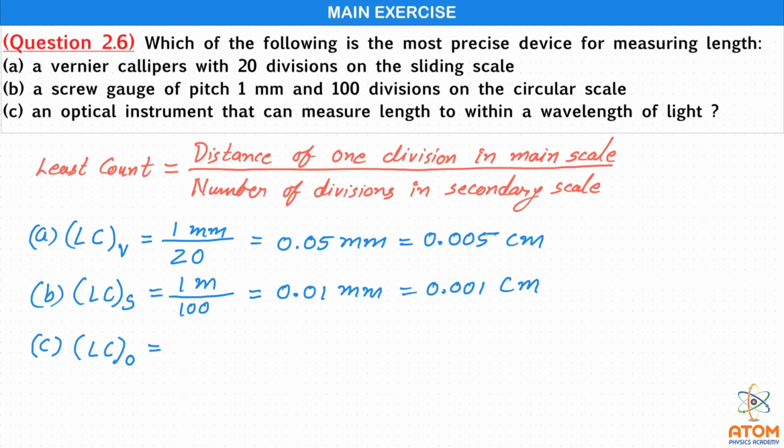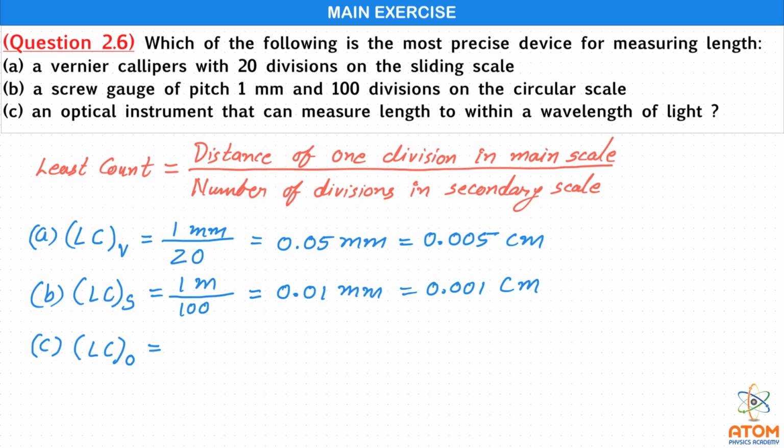Now we know that the wavelength of light is of the order of 10 raised to minus 7 meter, because you know that the wavelength of light is from 4 into 10 raised to minus 7 meter to 8 into 10 raised to minus 7 meter. That's why we can say it is of the order of 10 raised to minus 7 meter for any optical instrument.